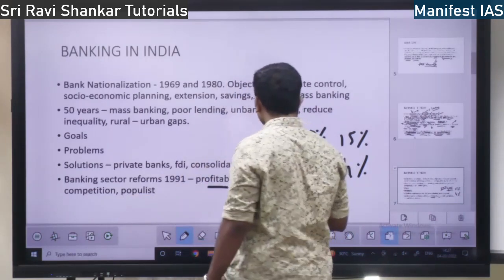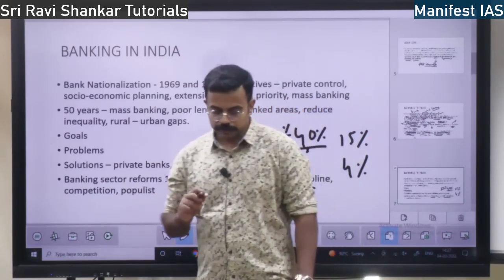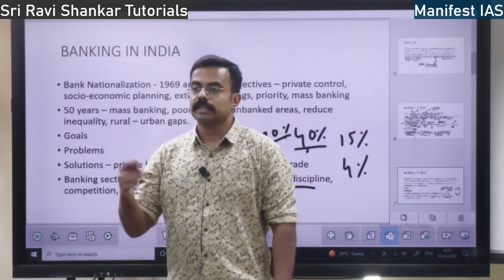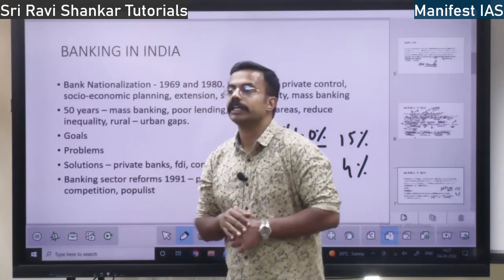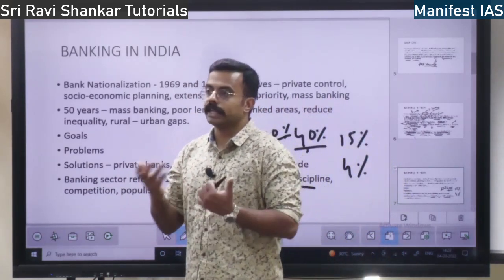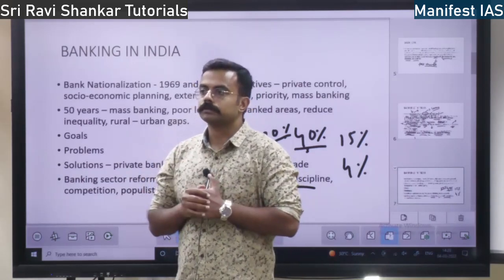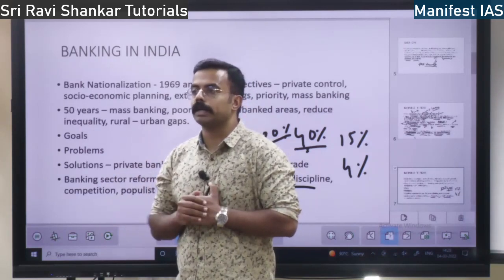That is one thing. Then credit discipline. Earlier there was no discipline in the credit. If the private and public sector banks had to give money, they had to give loans. There was no proper discipline. There was a lot of corruption. Documents were not checked properly.